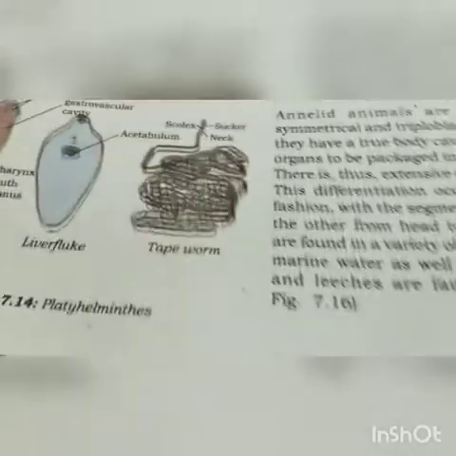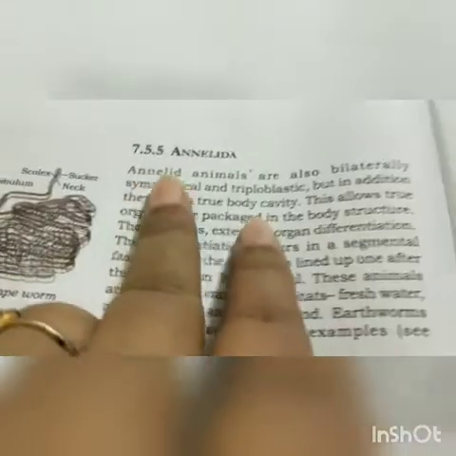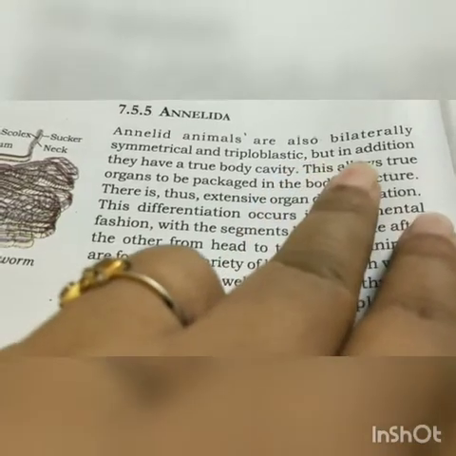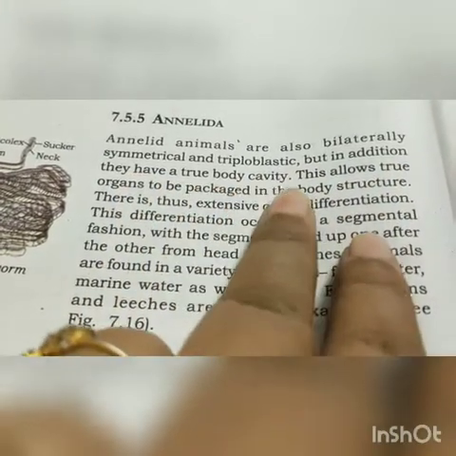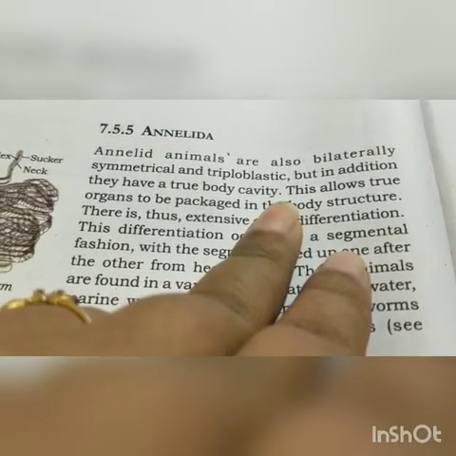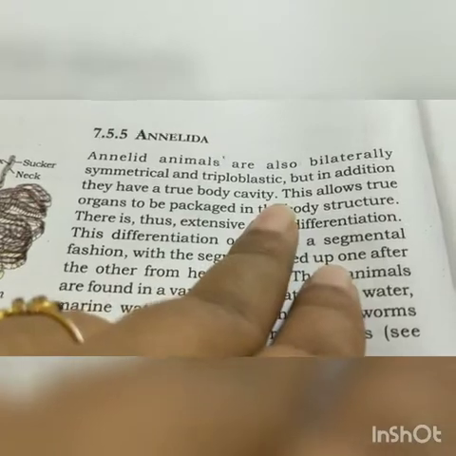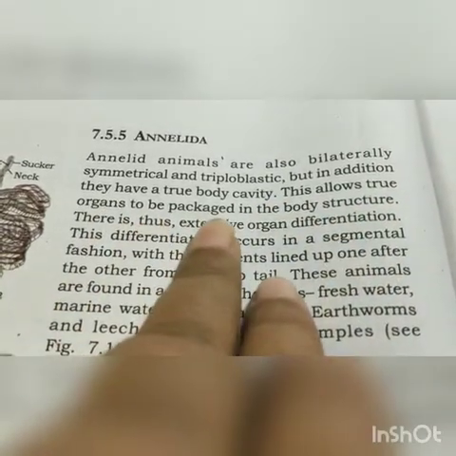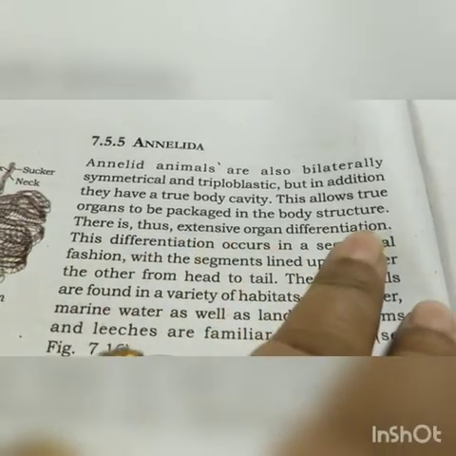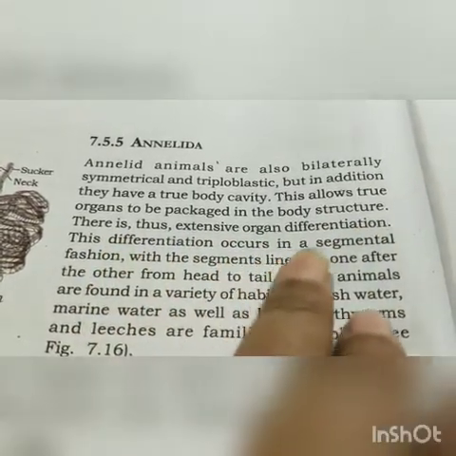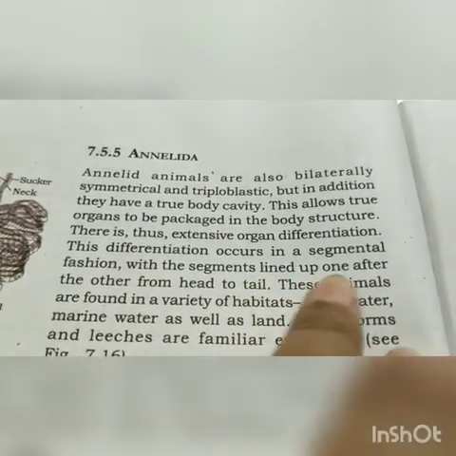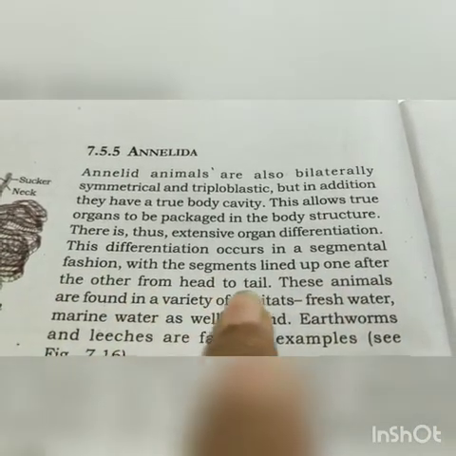Next is the Annelida. Annelida animals are also bilaterally symmetrical and triploblastic, but in addition, they have a true body cavity. This allows true organs to be packaged in the body structure. There is thus extensive organ differentiation. This differentiation occurs in a segmental fashion with the segments lined up one after the other from head to tail.